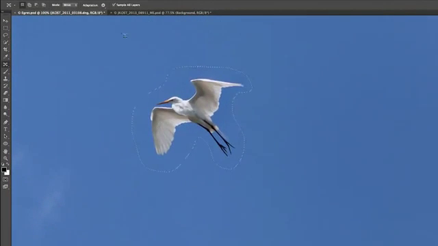And one of the reasons it did such a nice job is you can see here that my color blending is set up to 5. Again, I'll hide the edges here so we can make sure that we see that seam using Command H or Control H. And if the blending wasn't enough, we could go ahead and move this to 10. That's just going to help the seams a little bit and make that bird look like it was in the original image. So as you can see, refining images is easier than ever using the Content Aware Fill, the Patch tool, and the Content Aware Move tool in Photoshop CC.